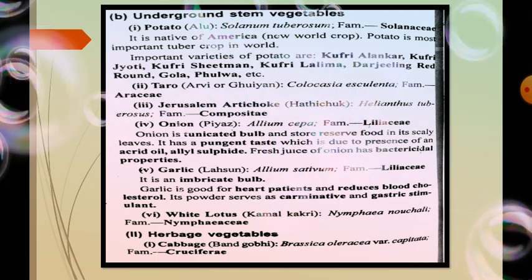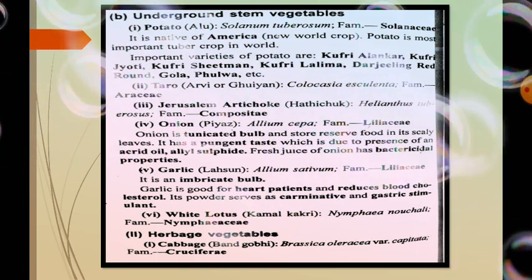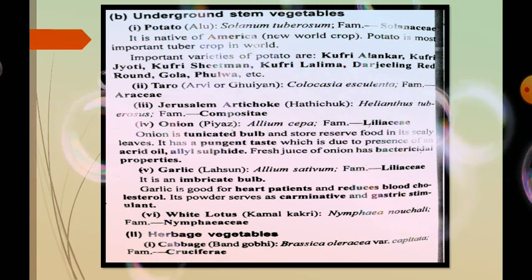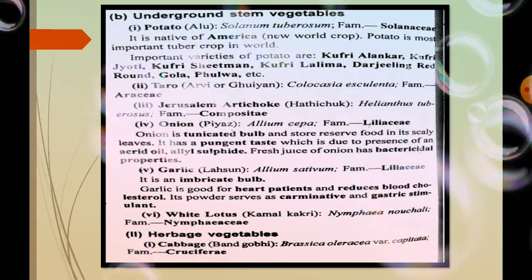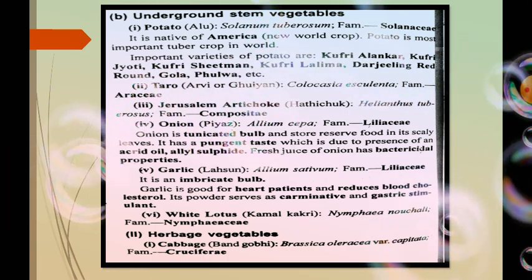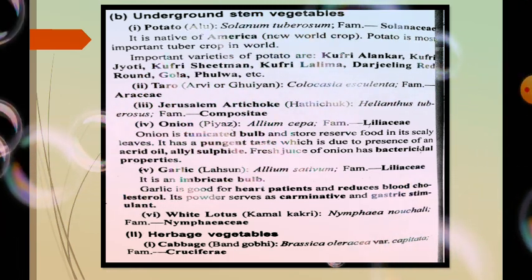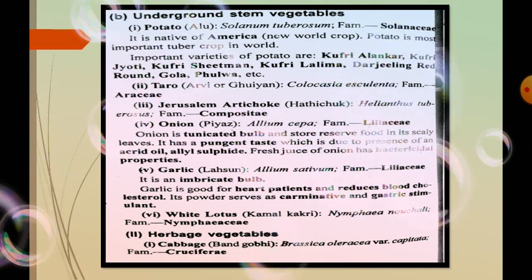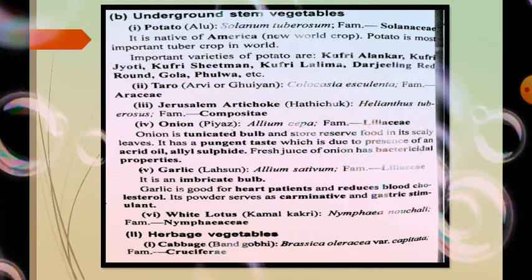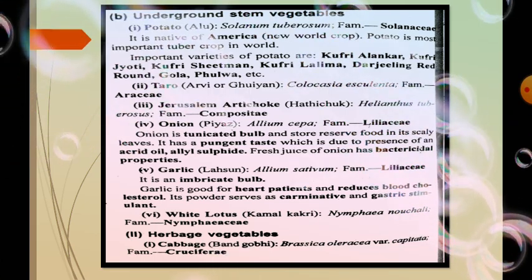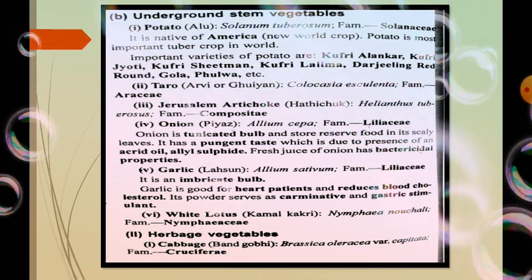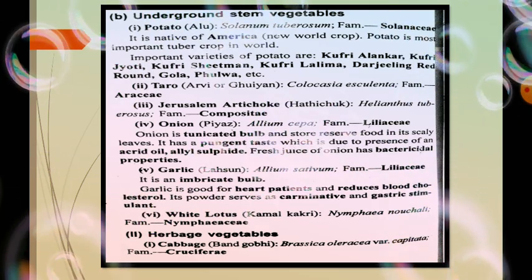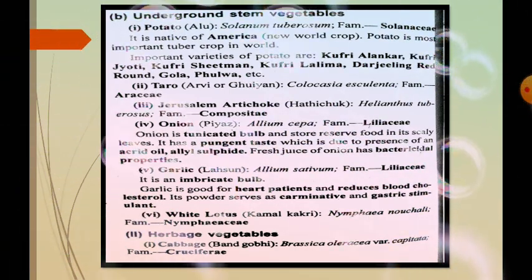So comes the white lotus or the kamal. Its scientific name is Nymphaea nouchali, which belongs to the family Nymphaeaceae. Then comes the herbage vegetables. In the case of herbage vegetables, there is commonly the cabbage, the bandhgobi. Its scientific name is Brassica oleracea, and it belongs to the family Cruciferae.